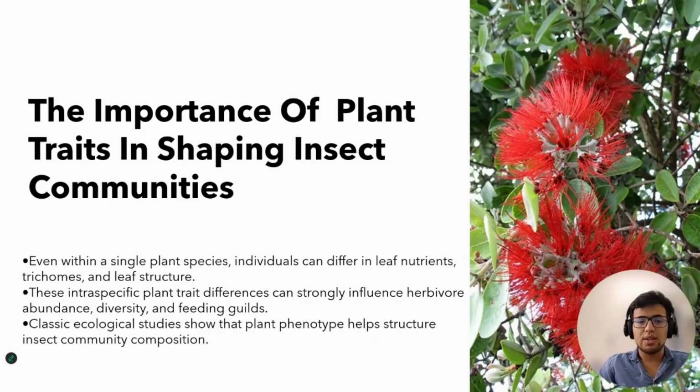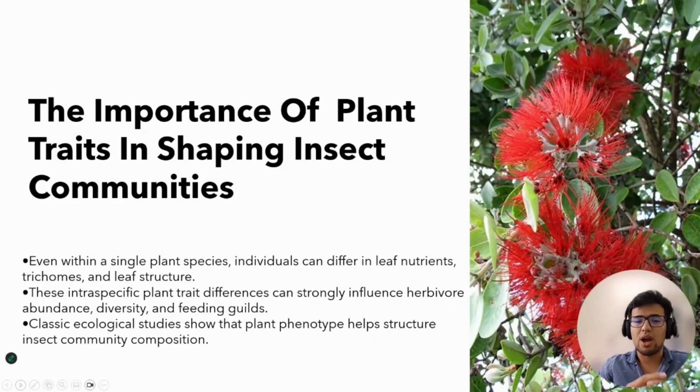So understanding these bottom-up effects matters, because insect communities often respond directly to plant quality and defenses, and classic work has shown that variation in plant phenotype can shape the entire insect assemblage.